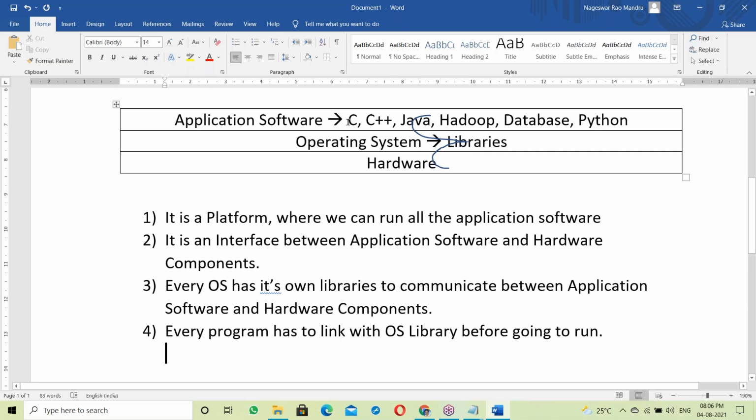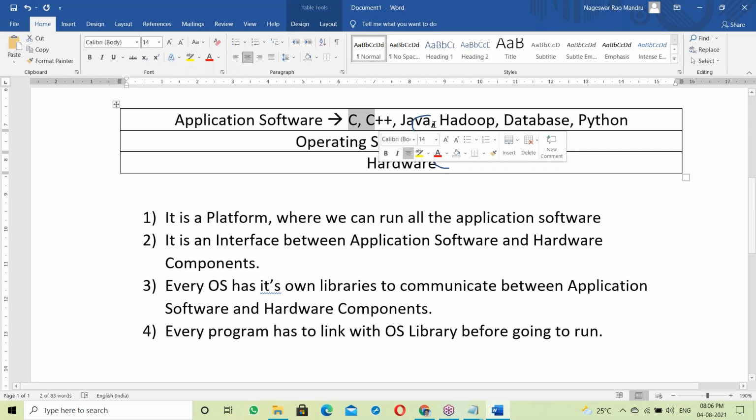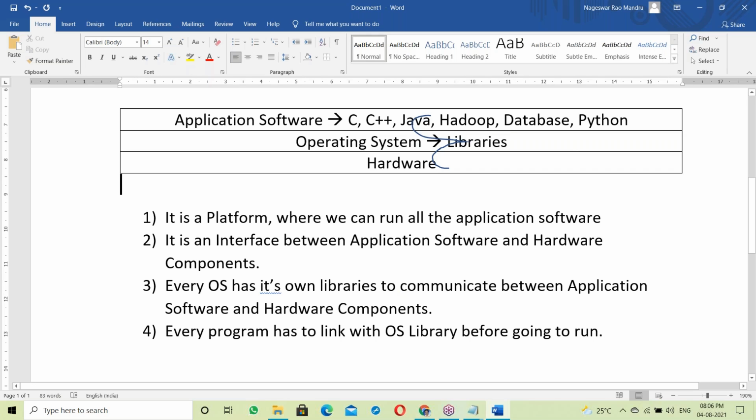In the C language it is static linking. Java is dynamic linking. Python is also dynamic linking. Practically I'll show how a C program links statically, and how Java and Python link dynamically. So I'll show static link and dynamic link practically here. This is just an idea about OS, enough for us.